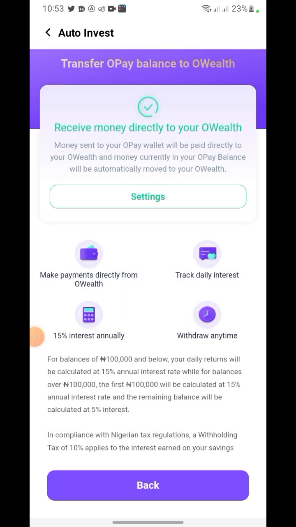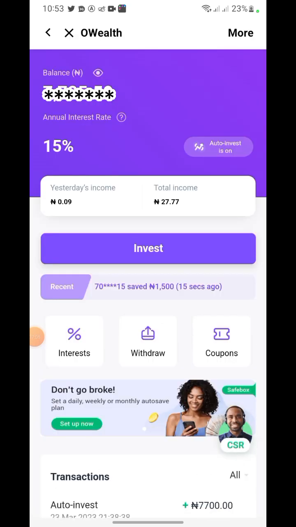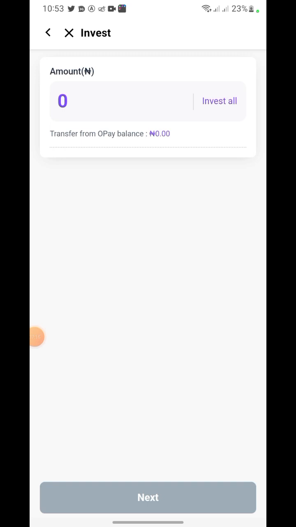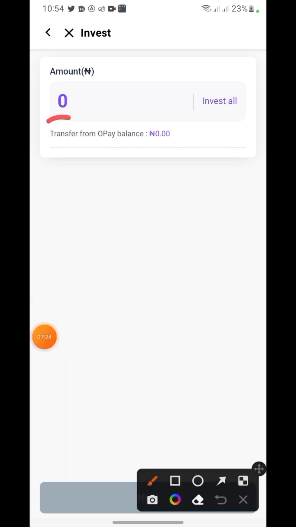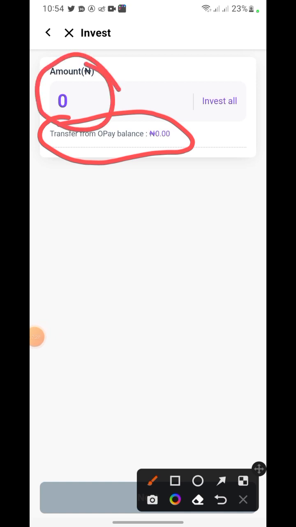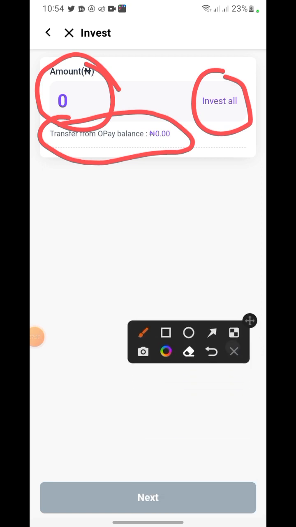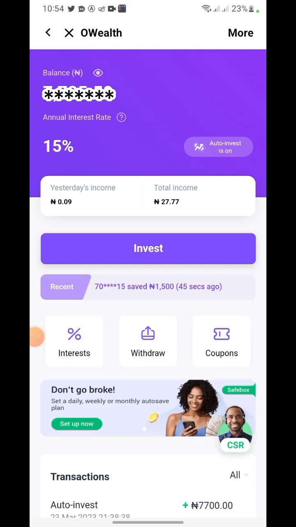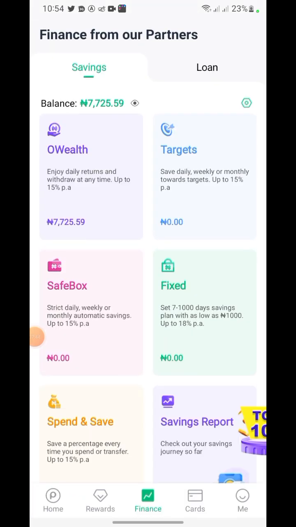So let's come out of this owealth, and you can also click on invest. If you have your money in your Opay balance, this is where you're going to transfer the money from your Opay balance to this owealth. You can see something like this, transfer from Opay balance to your wallet. If you have money in your Opay balance, it's going to appear when you click all. Just click on that and transfer everything, click on next and transfer everything to this place. All right, so that is what I did. All right, so we have that as the owealth. So let's go back and explain furthermore.